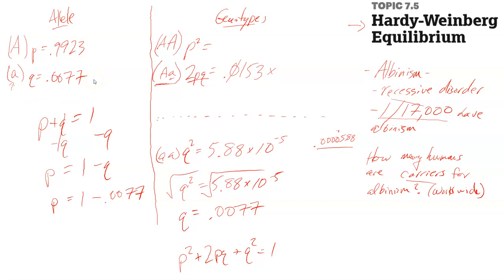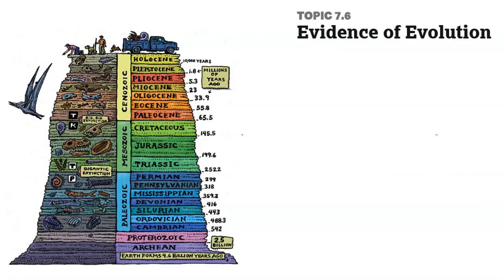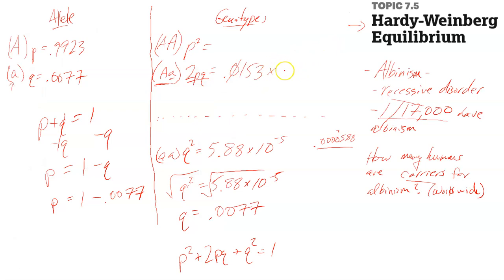All right, so we would have to multiply, where is it? Sorry about that. 7.7 billion people. I'll pull out my calculator and do that, and that will give us our correct answer.